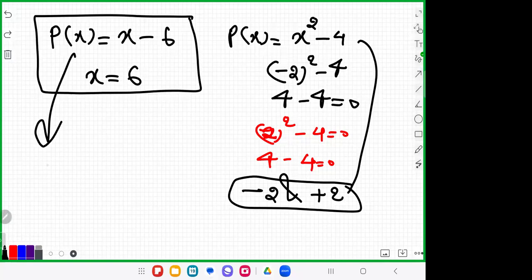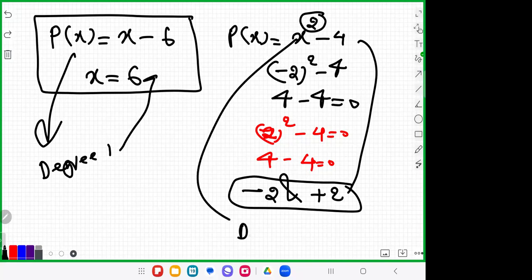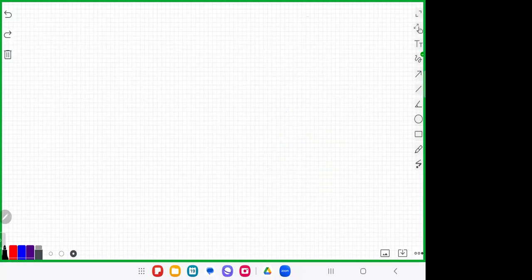And you look here. Here the degree is 1, so you will get only one value. Here x square, the degree is 2. Since the degree is 2, you will get two values, -2 and +2. It's not a confusion.